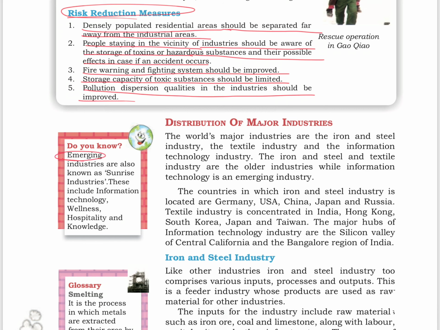Next we have emerging industries here. These are also known as sunrise industries. These include technology, wellness, hospitality and knowledge.